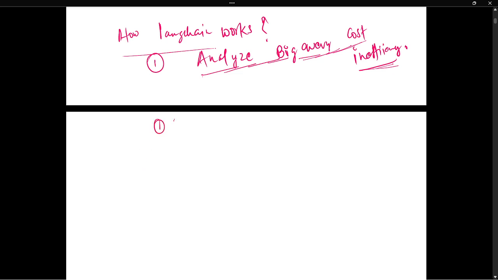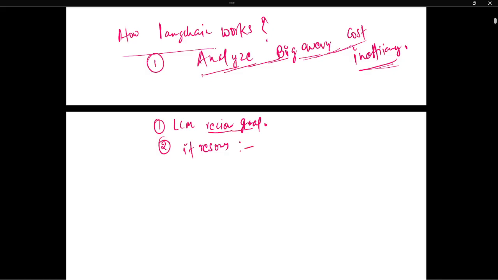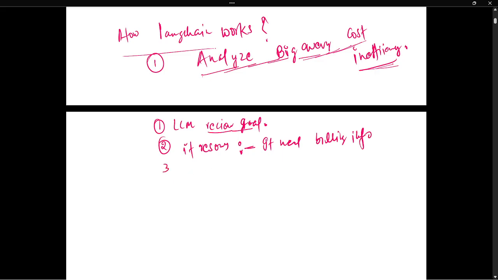First step is the LLM receives the goal. So what is the goal? We need to analyze the inefficiency cost in BigQuery. So the LLM receives the goal. Then what will it do? It reasons. What does the LLM need? It needs billing info, like what is the billing and all these things. It is required; before that, it can't do anything.